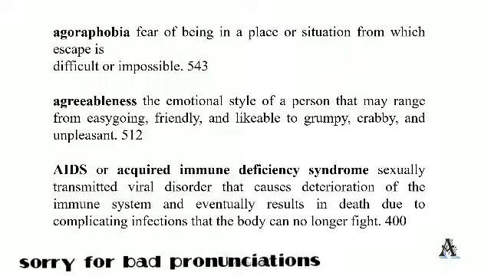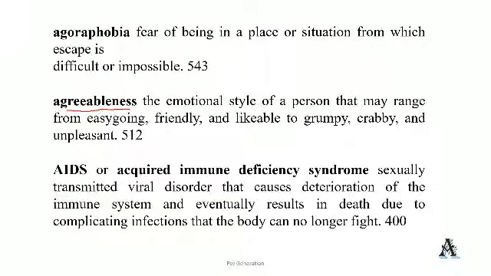Agreeableness. This is asked in questions. This is from NEO-PI: Neuroticism, Extraversion, Openness, Conscientiousness and Agreeableness. So this is one of them. The emotional style of a person that may range from easygoing, friendly and likable, to grumpy, crabby and unpleasant is called agreeableness. This will not be asked directly. The question asked in NET is whether NEO-PI is there or not, what is NEO-PI, and the difference between the Eysenck questionnaire and NEO-PI. I think a question is asked this way.